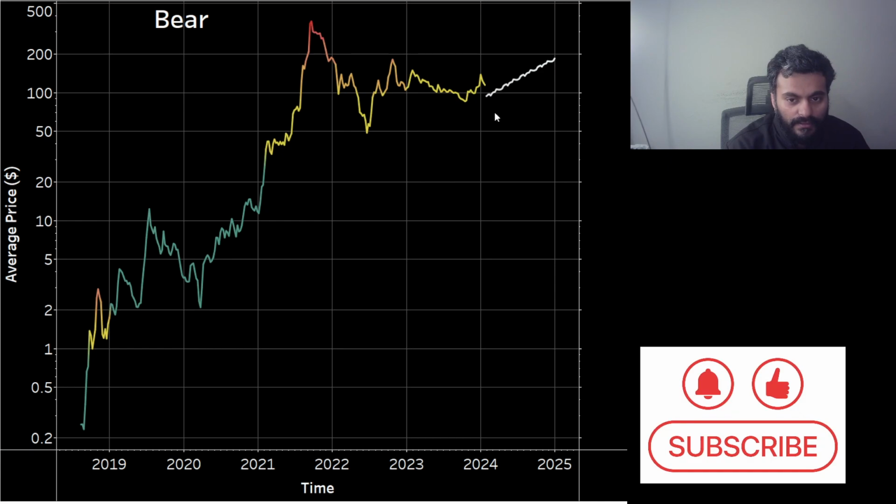The fourth scenario, the bear case, what could happen in one standard deviation pullback in 2024 if we get that kind of environment. The price could be between 94 US dollars and 186 US dollars. And in a panic case, that is again two standard deviation to the downside, in case we get into a recessionary time in 2024, the forecast for Quant in that environment would be between 80 US dollars and 160 US dollars. So those are all the forecasts that I had for Quant today.